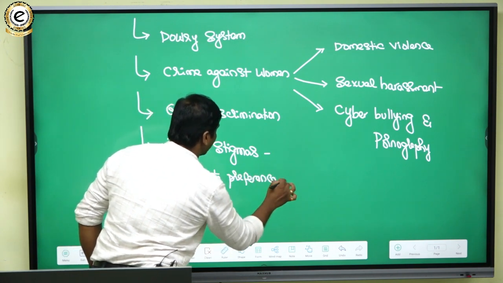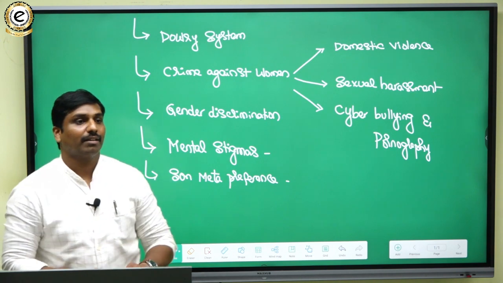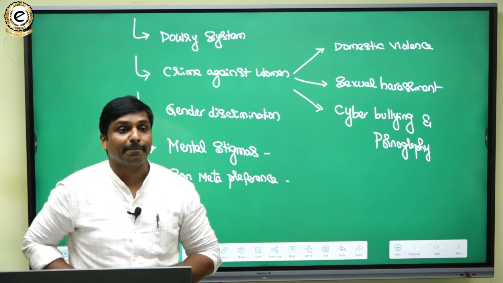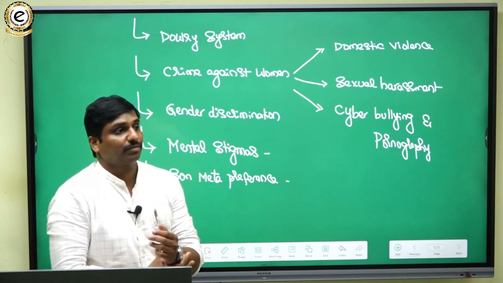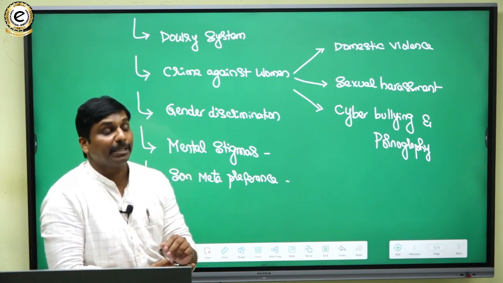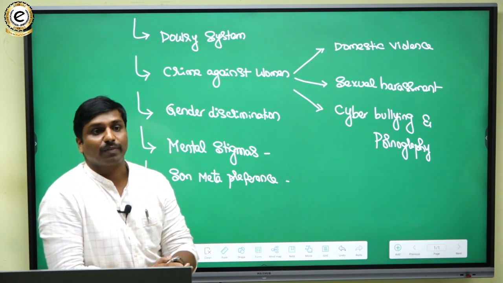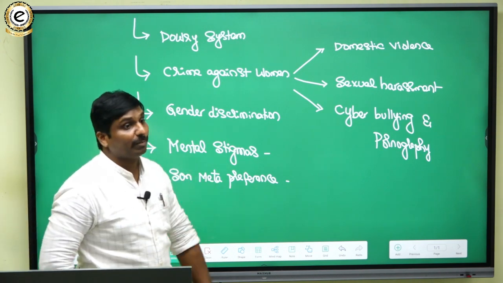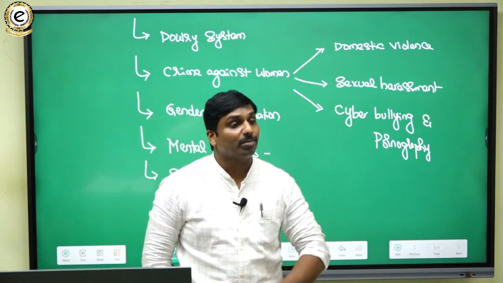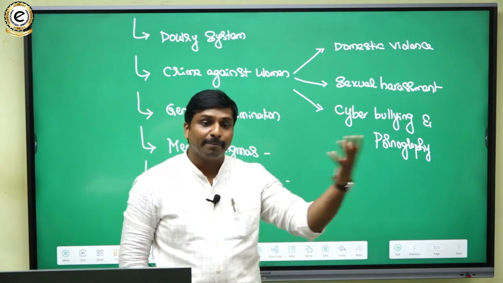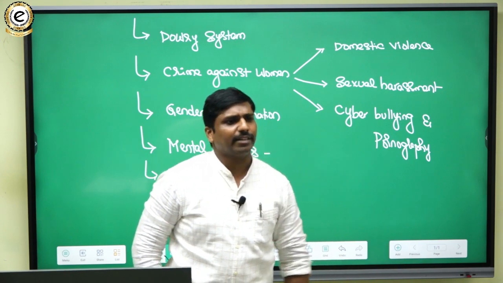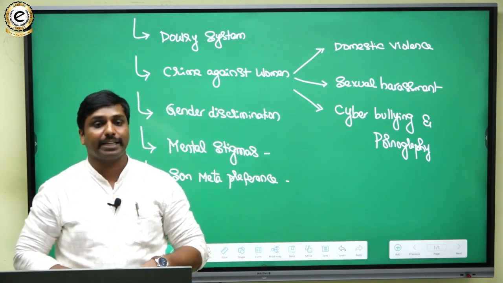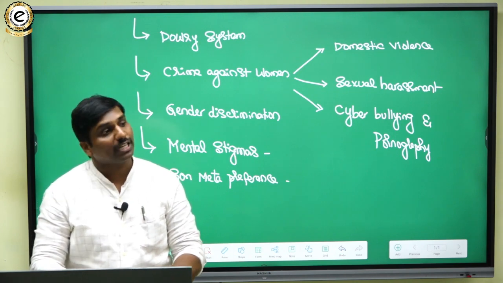So without understanding how a baby is born, in society the issue of childbirth is being linked with females. Usually, like in son meta preference, for example, if a woman is not giving birth to a male child, then obviously she will be secluded, or boycotted, or given divorce, or the man will engage in multiple marriages. So such issues are there.